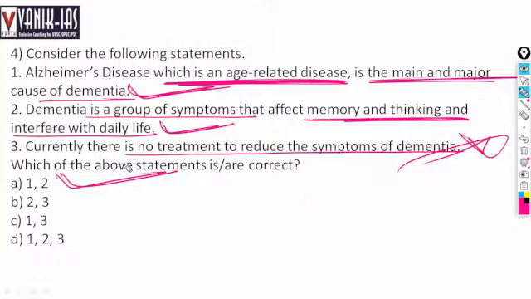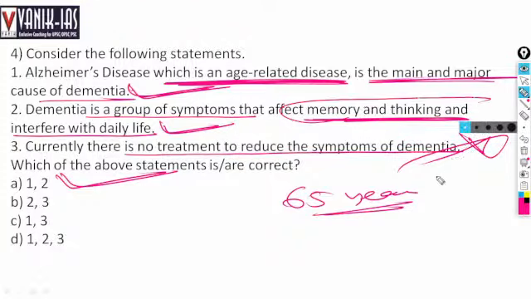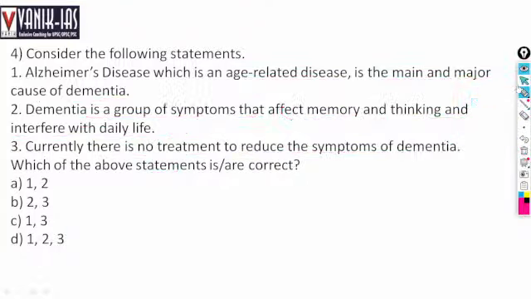Okay. So it especially occurs in persons above 65 years of age. Alzheimer's disease is when they forget many things, right? It affects memory and thinking of a particular person. That is Alzheimer's disease.